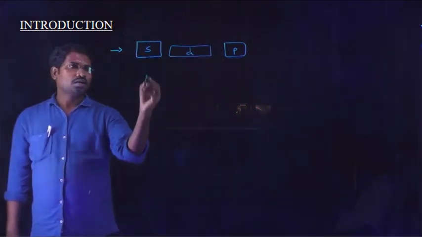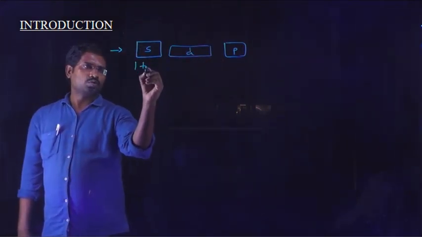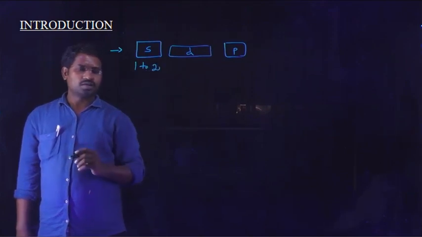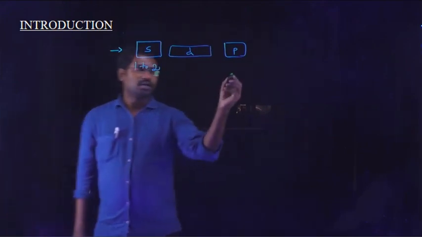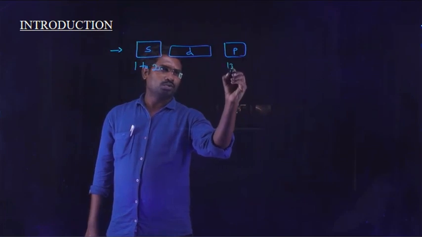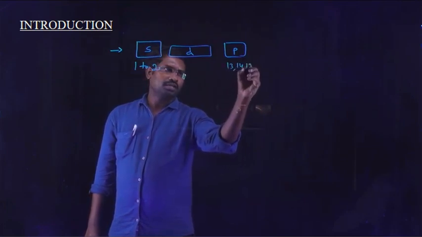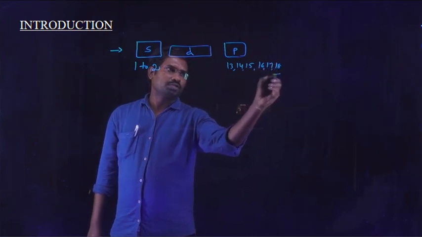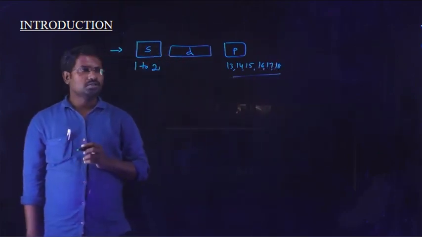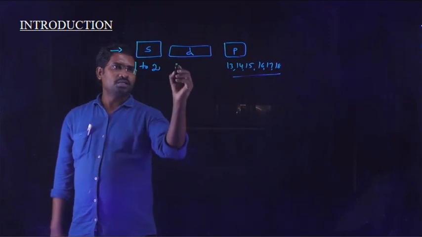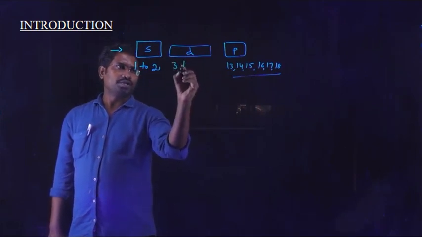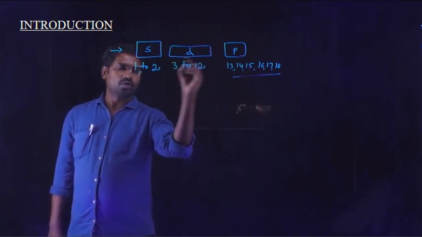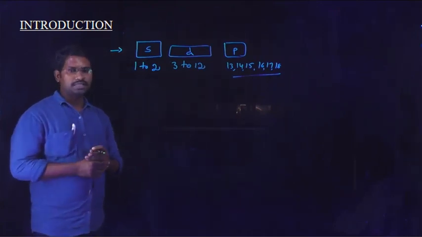In general, first group to second group elements are called S block elements. And coming to the next one, the 13th group to 13, 14, 15, 16, 17, 18 groups are called P block elements. So in between the S and P, the groups from 3 to 12, these group elements are known as D block elements.